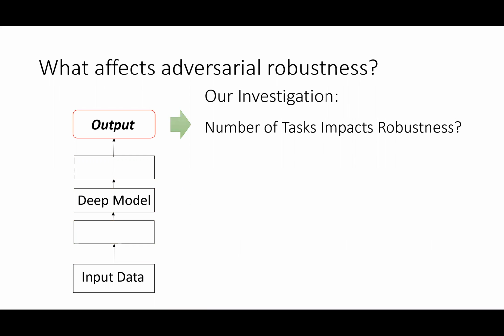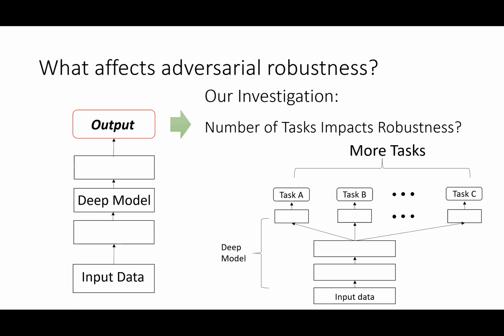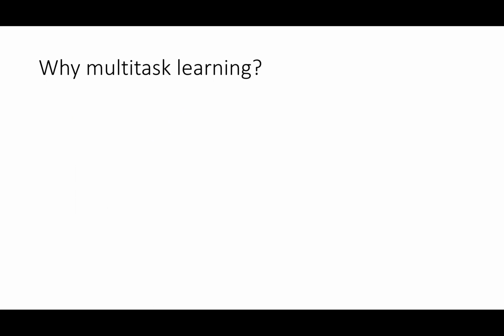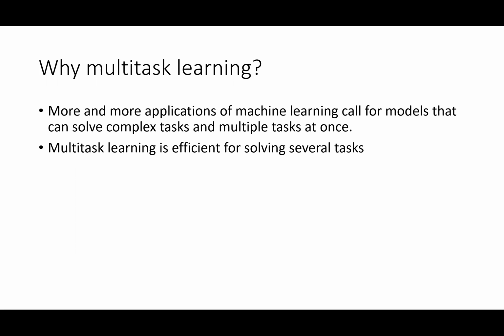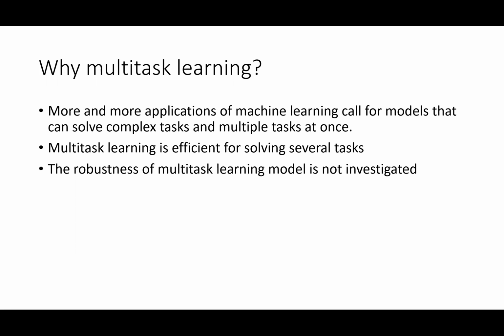This paper investigates a new line of research based on the output of models: how the number of training tasks impacts adversarial robustness. We are interested in evaluating the robustness of multitask models because, first, more and more applications of current machine learning call for models that can solve complex tasks and multiple tasks at once. Second, multitask learning is efficient for solving several tasks. And lastly, the robustness of multitask learning is not investigated.